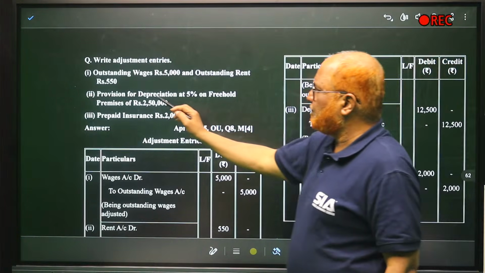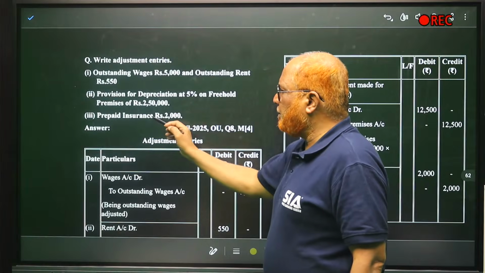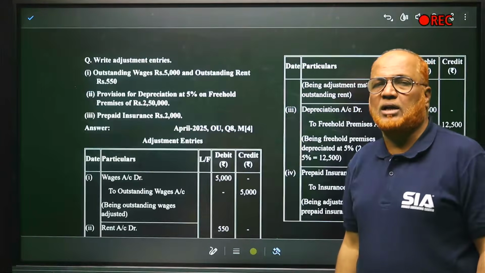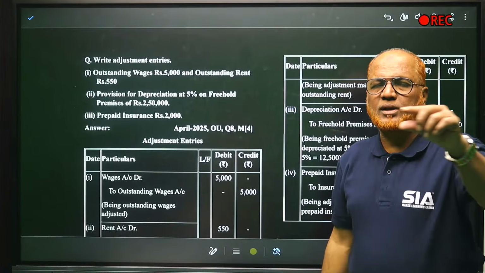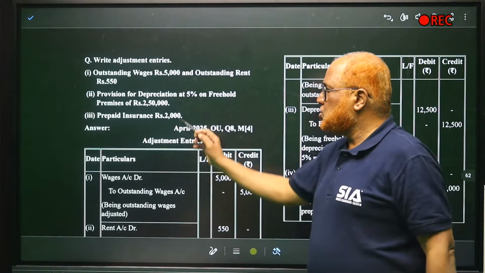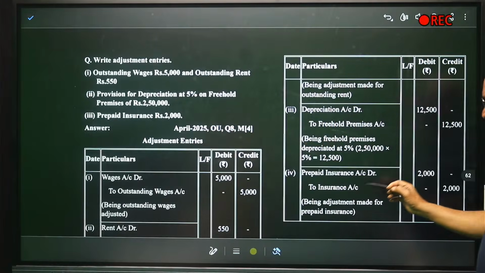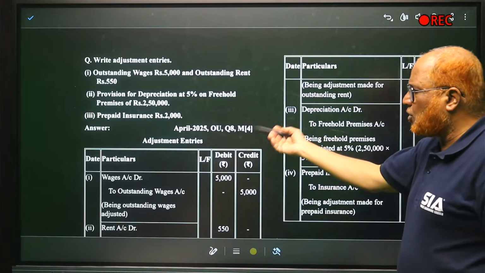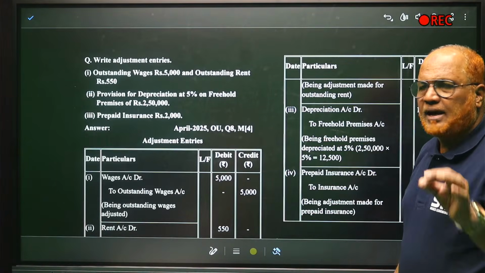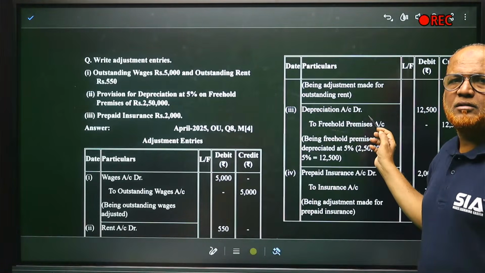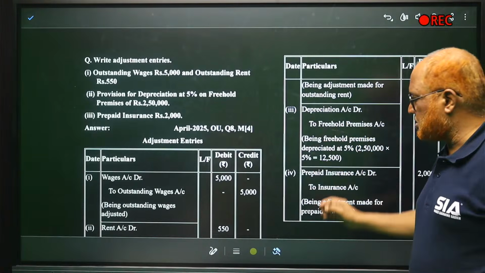Last one is prepaid insurance, 2,000. Insurance is paid in advance, so prepaid insurance should be debited and insurance account should be credited, 2,000. That's all. Easily you can score 4 marks. Remember the entry for outstanding, and remember the entry for prepaid and depreciation. That's it.